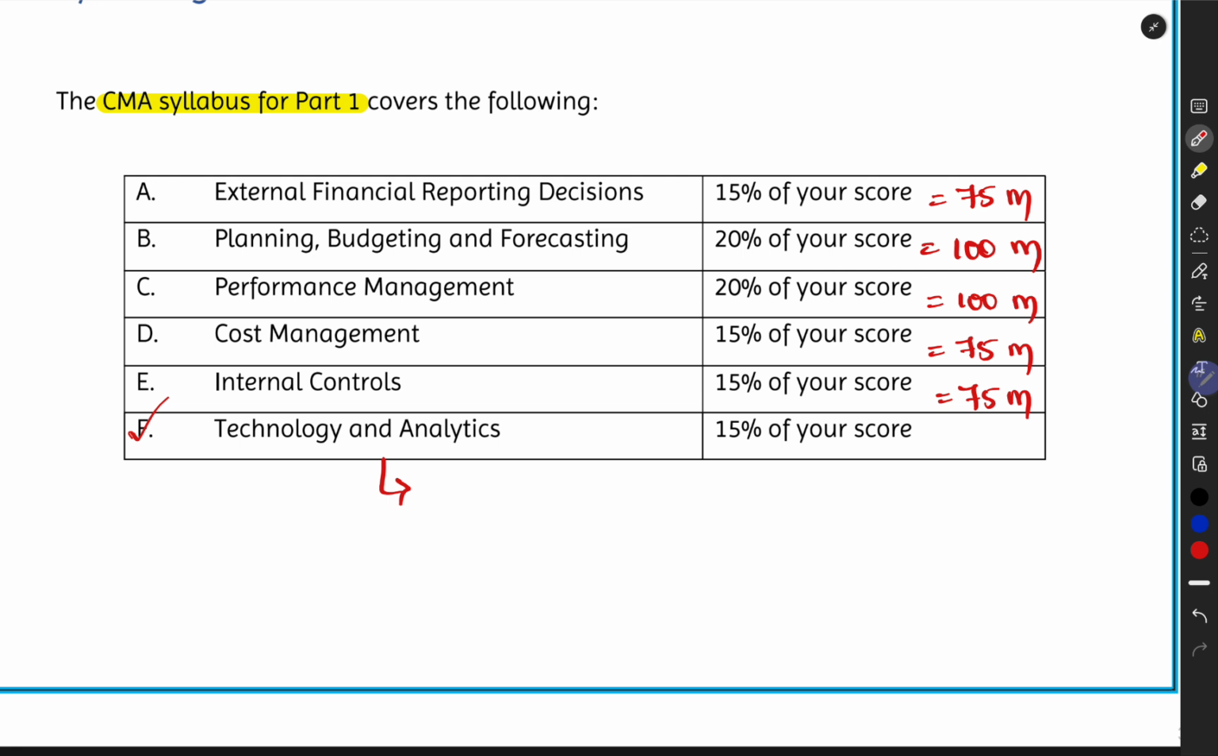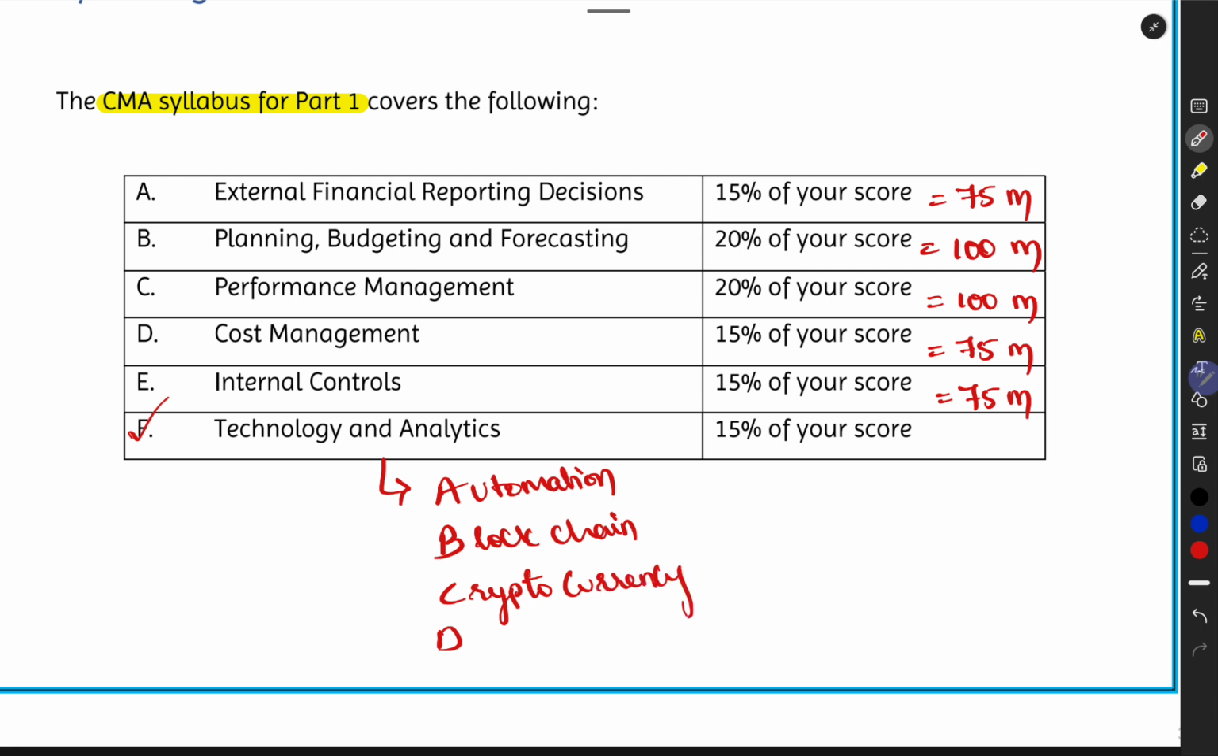So what are technology and analytics that we learn here, sir? I usually call it ABCD. What is ABCD? A, automation, robotic process automation, and other stuff. B, blockchain. C, cryptos: Bitcoin, Ethereum, all that stuff. And D, data analytics.